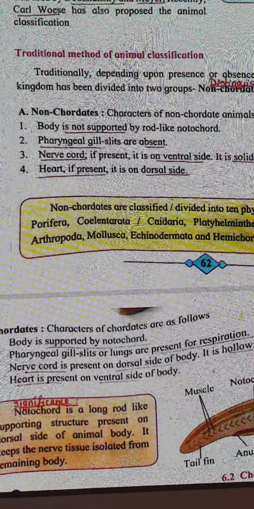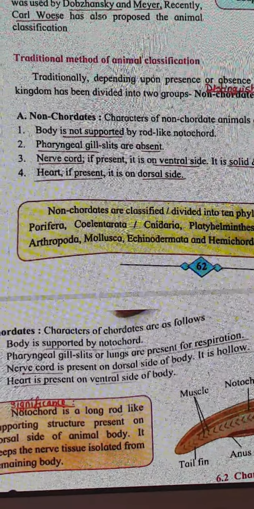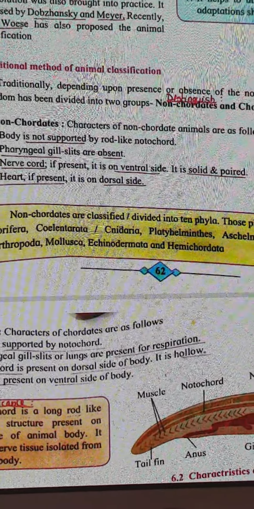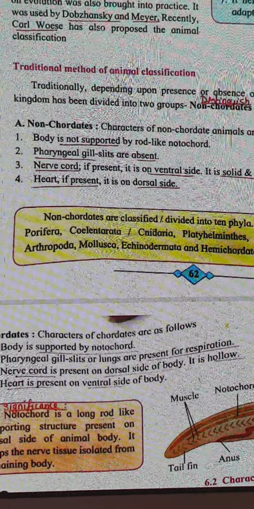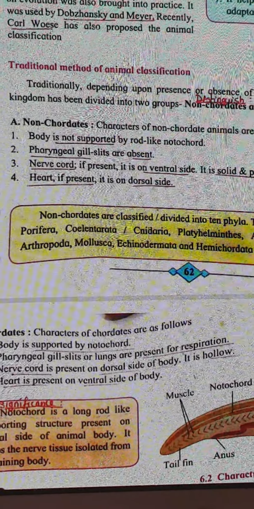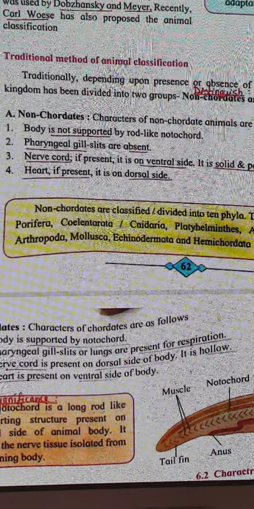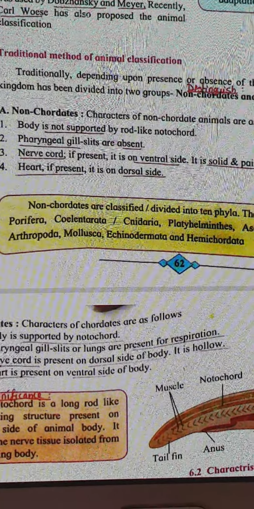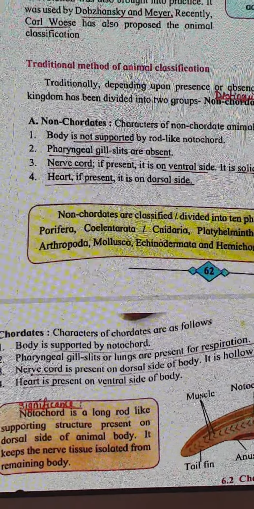There the nerve cord, if present, is on the ventral side, solid and paired. Whereas in our case, the nerve cord is present on the dorsal side and it is always hollow. The heart there, if present, is on the dorsal side. Your heart is always present on the ventral side.